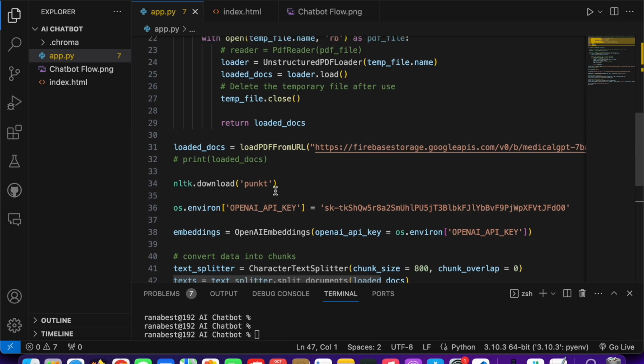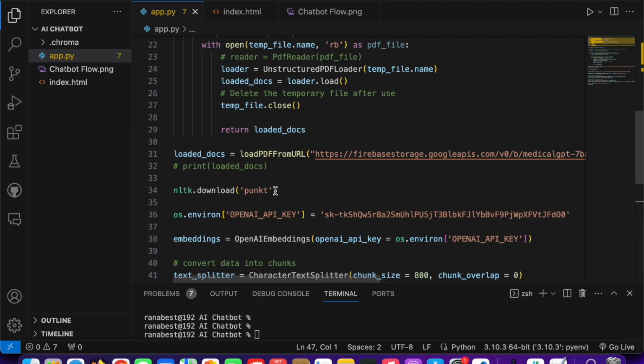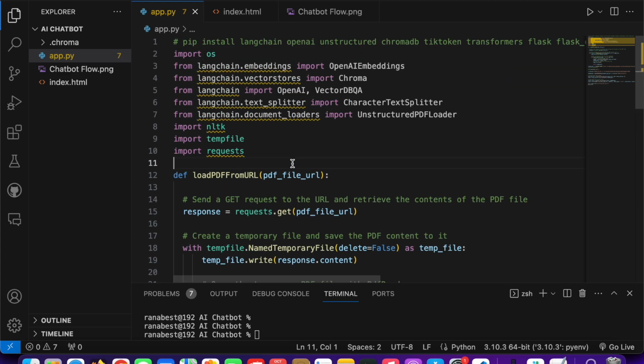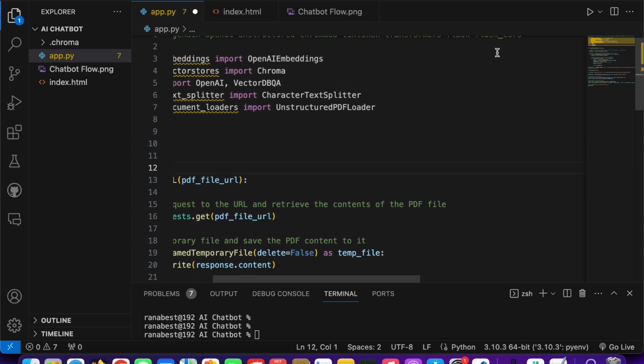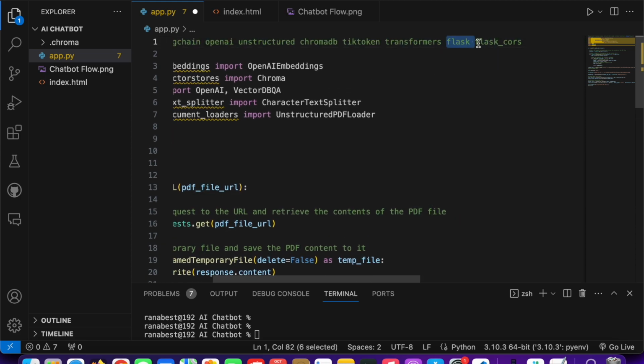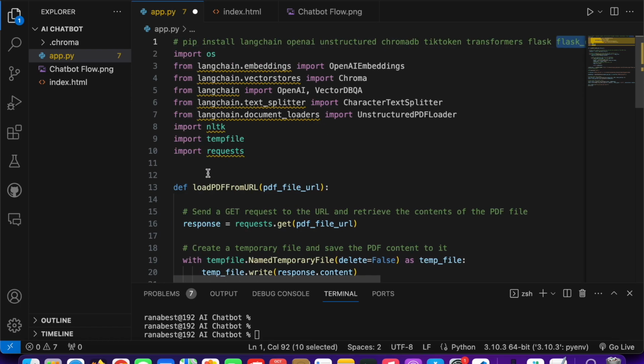But before that, we need to create the API here. For creating different APIs, there are different programming languages and frameworks. Right now we're using Python, so we are going to use a Python framework. It can be Python Django or Python Flask. Right now I'm going to use Python Flask. It's going to be a simple one, not difficult. For that, you just need to install it with pip install flask and flask-cors. This is used for the deployment part, but you can install it. This will help later on.